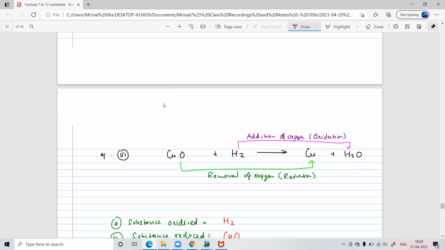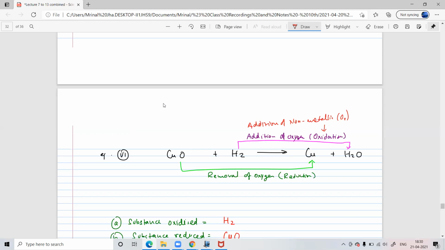So you can also write that over here. Addition of non-metallic substance, that is oxygen. That also gives rise to oxidation. That is also known as oxidation. Okay. Reduction part, it's clear?